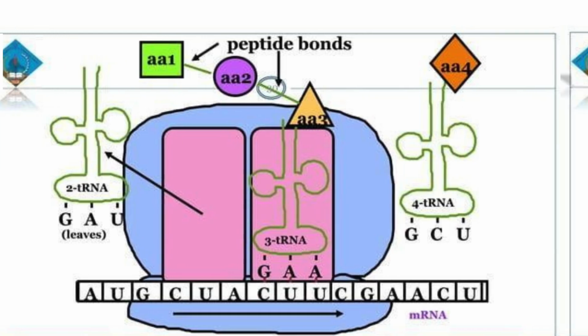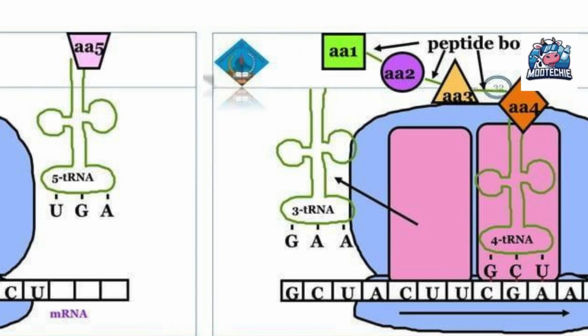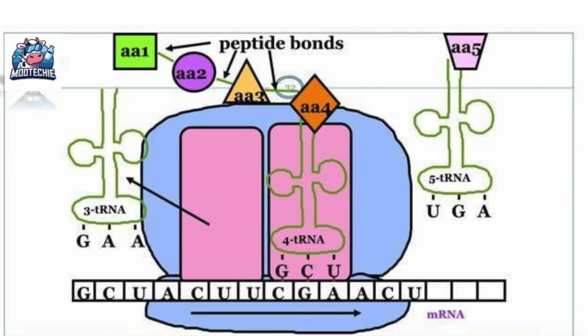Here, the diagram shows the polypeptide chain has grown further. We see tRNA3, GAA, and a fifth tRNA, tRNA5 with anticodon UGA, which is bringing in the next amino acid. The chain now includes several amino acids linked together. The mRNA codons continue to be read in sequence. This diagram is similar, showing tRNA 3, 4, and 5 bound with a polypeptide chain attached to tRNA 5. It emphasizes the continuous nature of elongation until a stop signal is reached.